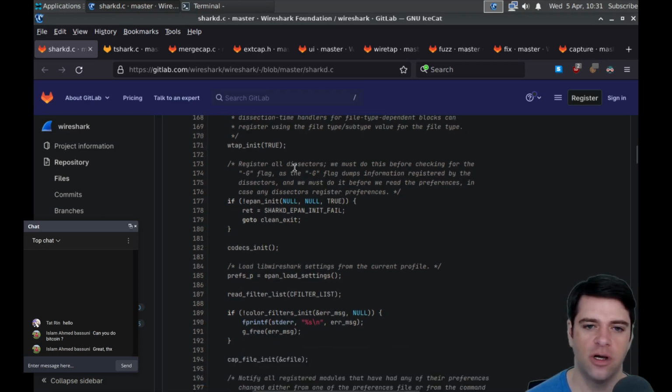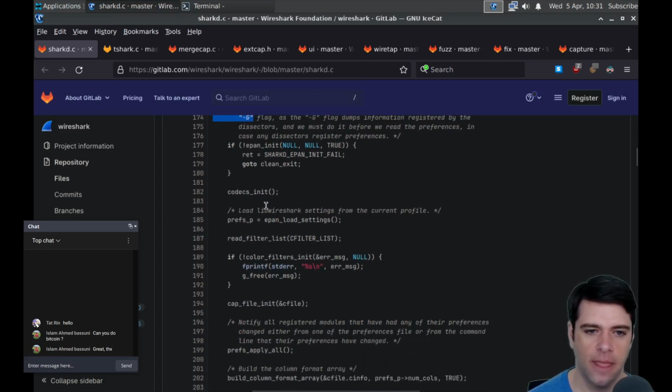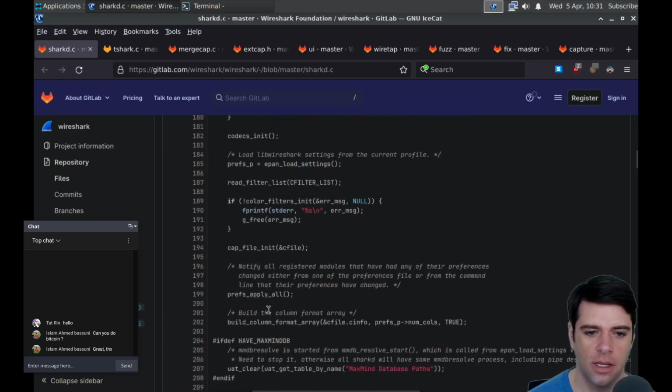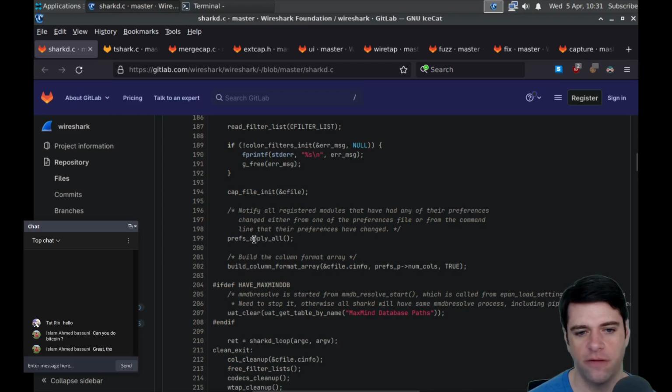And then we're going to register all dissectors. We must do this before checking for the -G flag. The -G flag dumps information registered by the dissectors. And then we're going to init codecs. Okay, and then init the cap file. Apply some preferences.